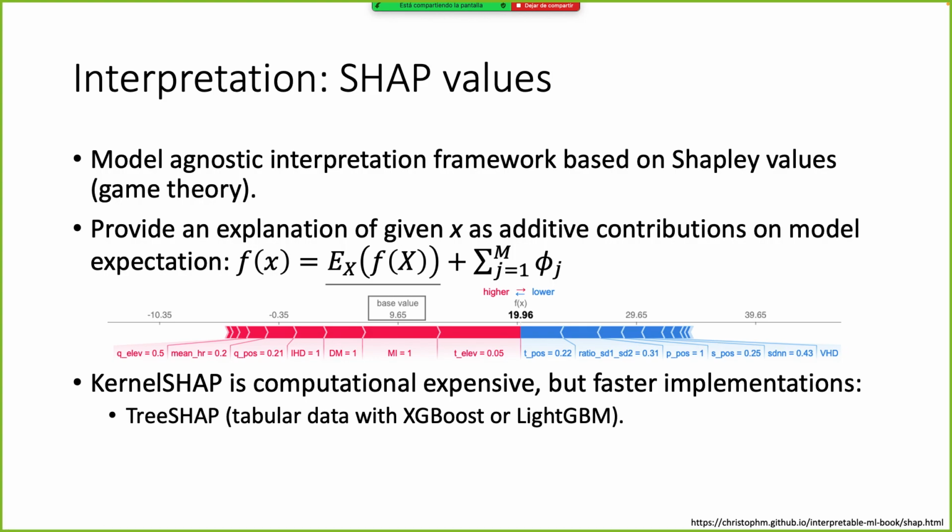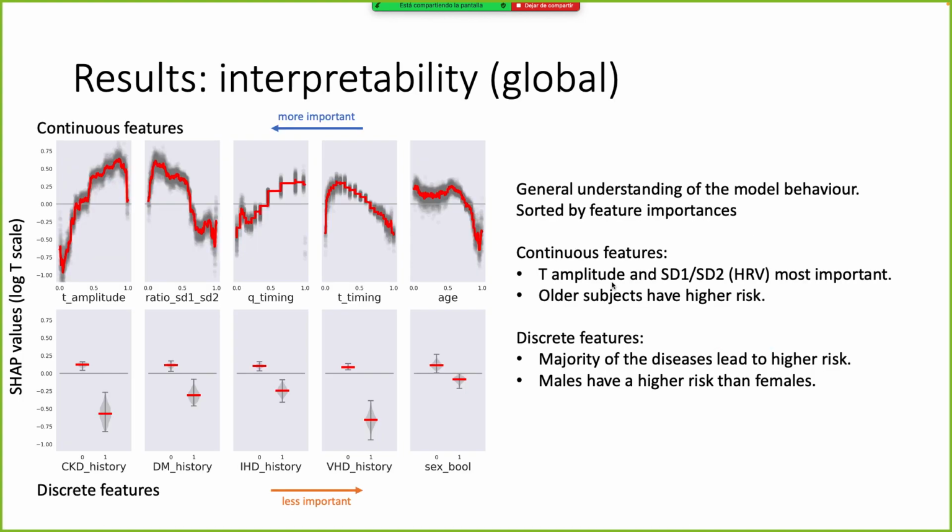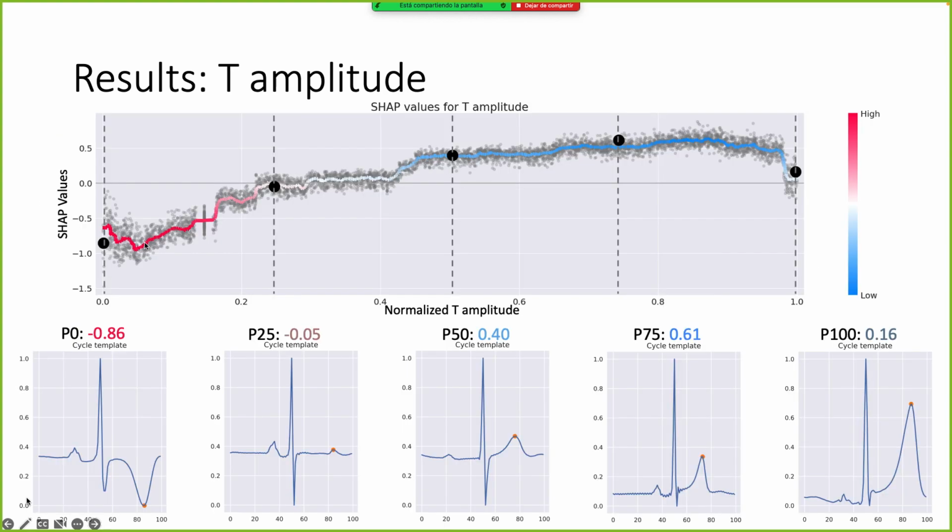This will help us to interpret the model in two ways. We can give a global interpretation and a local interpretation. The global interpretation allows us to understand generally the model behavior for each of the features. So we can represent how the feature value will change the output of our model. Here I present an example for T amplitude, where we can see that very low values of T amplitude represent a higher risk of having CHF.